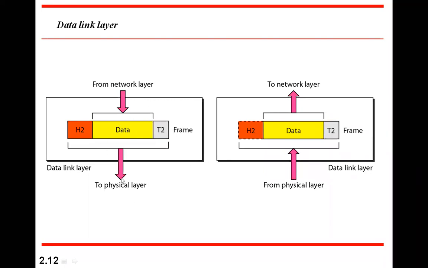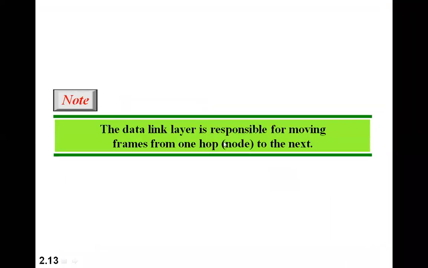Then at the receiving end, it takes bits from the physical layer and converts them into frames. From that frame, the header and trailer are removed, and the actual data is forwarded to the network layer. So here also it deals with frames. Always data is dealt with in the format of frames. That is the function of the data link layer. The data link layer is responsible for moving frames from one hop to the next hop.